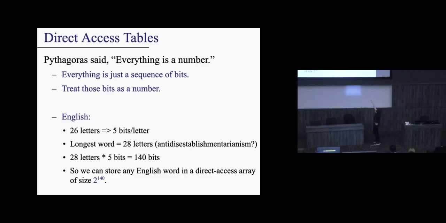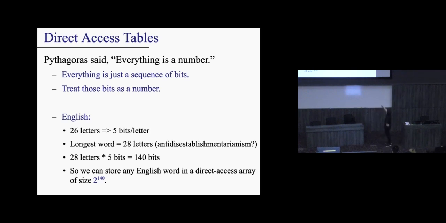So, for example, let's say this might be the longest possible word you'll ever see in the English language, right? So here's an idea. If this is the longest word you want, and we want to store possible words, here's what we could do. We could say that the most number of bits we ever need is 140 bits for a single word, okay? And I want to insert any possible word in the English dictionary.